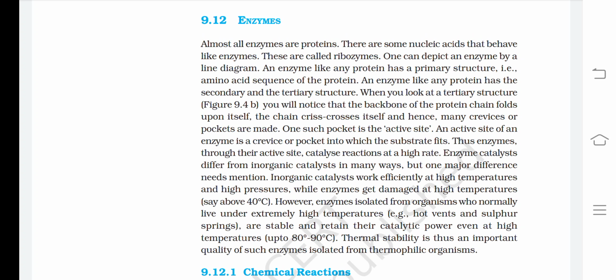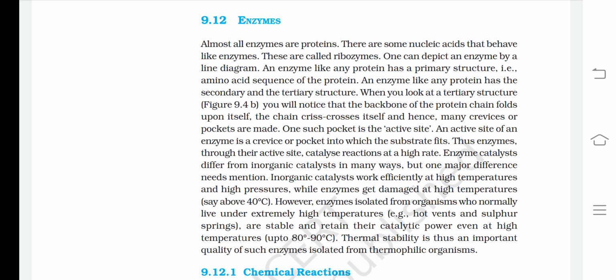When you look at the tertiary structure, you will notice that the backbone of the protein chain folds upon itself. The chain crisscrosses itself, and hence many crevices and pockets are made. One such pocket is the active site. An active site of an enzyme is a crevice or pocket into which the substrate fits. Thus, enzymes, through their active site, catalyze reactions at a higher rate.